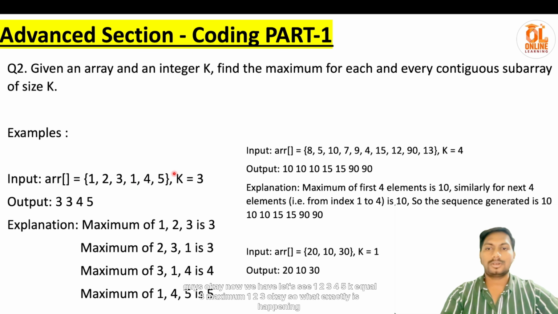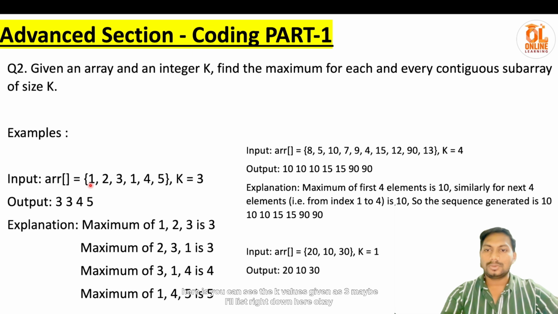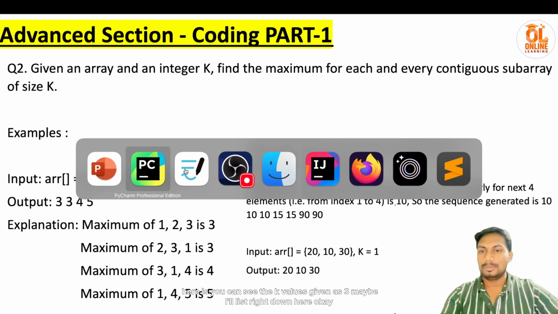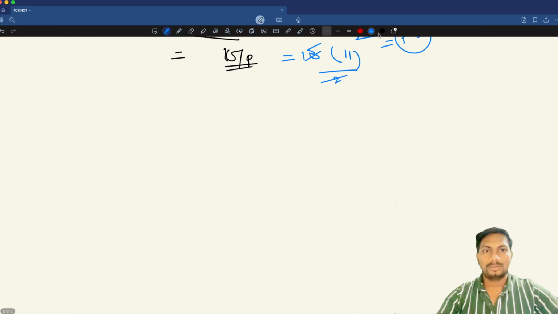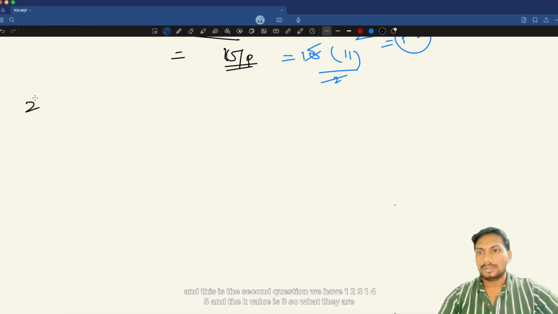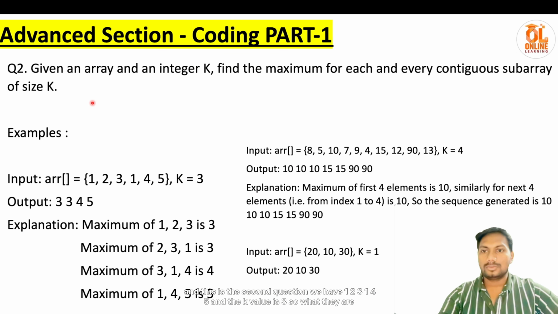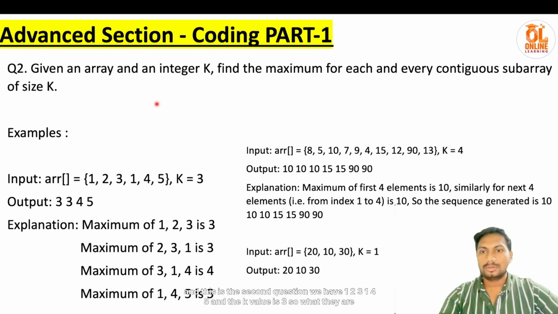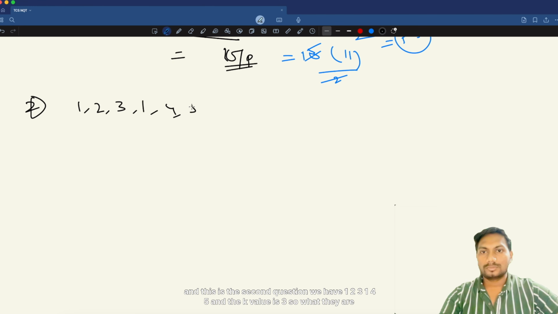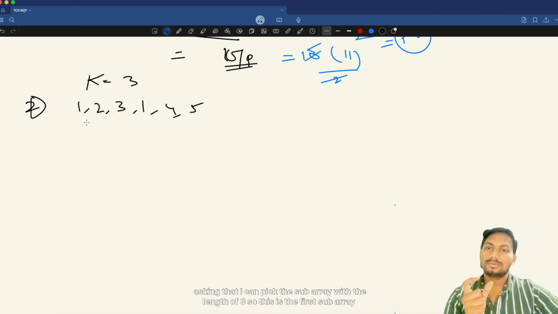Okay, so what exactly is happening here is that the k value is given as 3. Maybe I'll just write it down here. And this is the second question. We have 1 2 3 1 4 5 and the k value is 3. So what they are asking is to pick the sub-array with the length of 3. So this is the first sub-array.